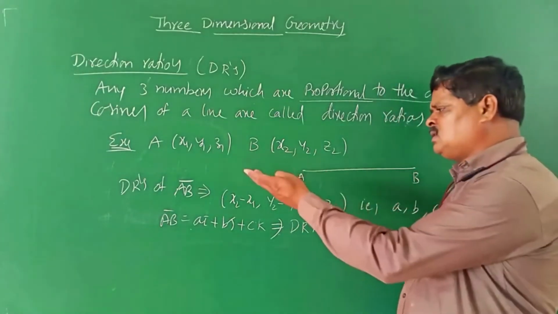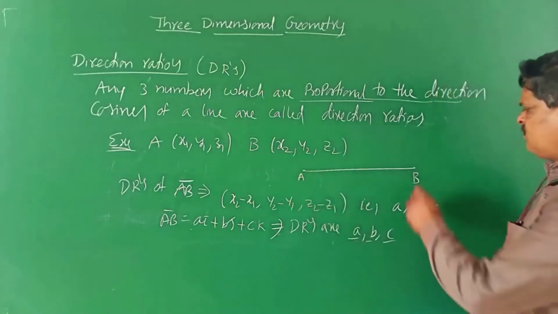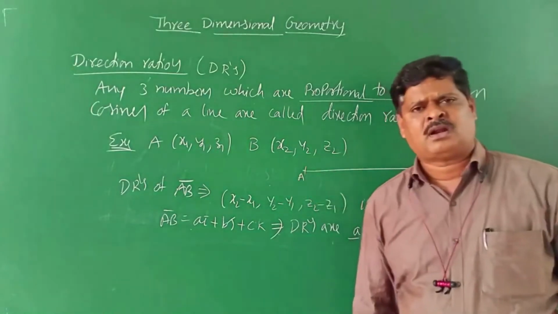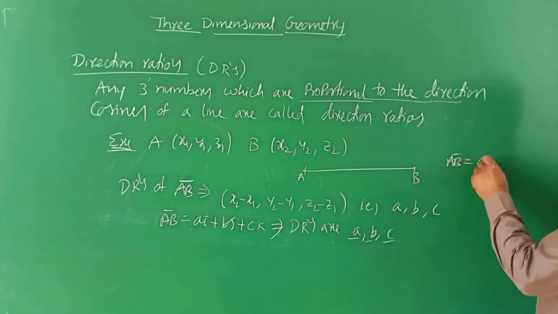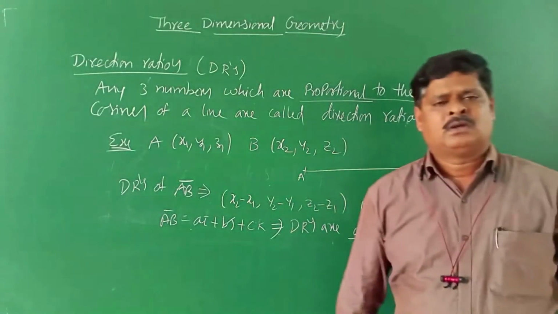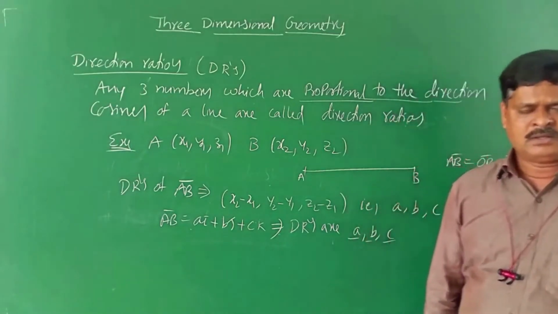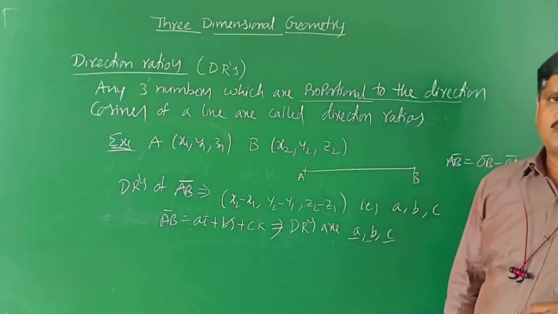Usually we proceed according to the concept of vector algebra: AB bar is equal to OB bar minus OA bar. Why? Because it is a vector, and a vector is a directed line, so we can consider direction also.